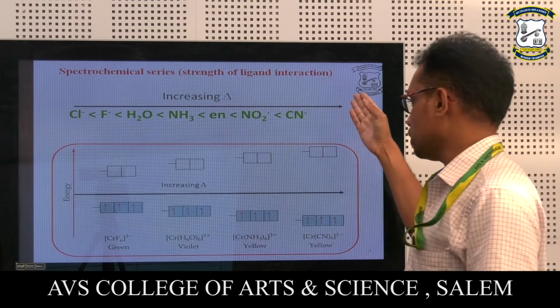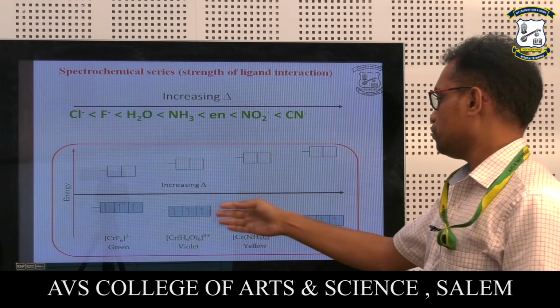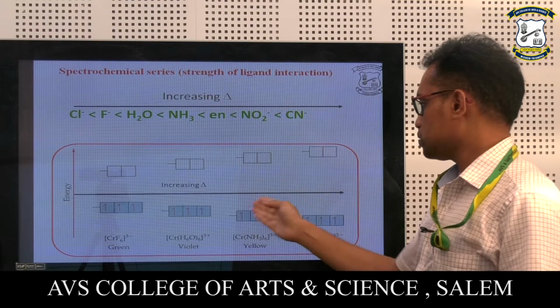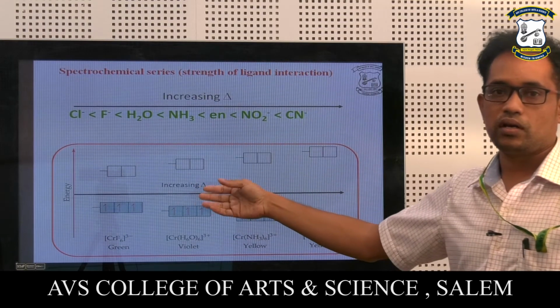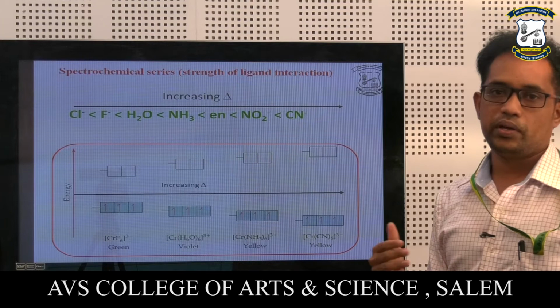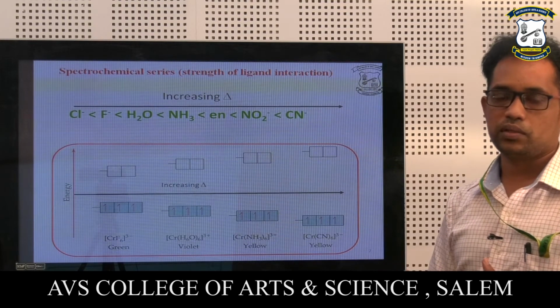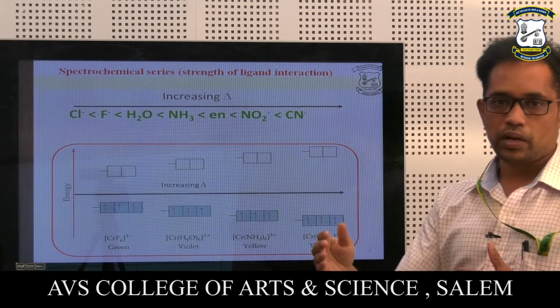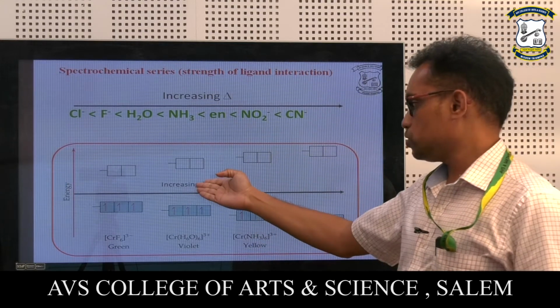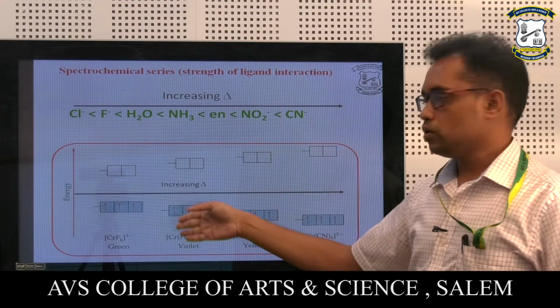So this is the series they have given, and these are the energy level diagrams for the different complexes and how the complexes behave and their physical appearance. Physical appearance means how the color of the complexes changes depending upon the number of ligands, as well as the increasing delta with respect to the energy.